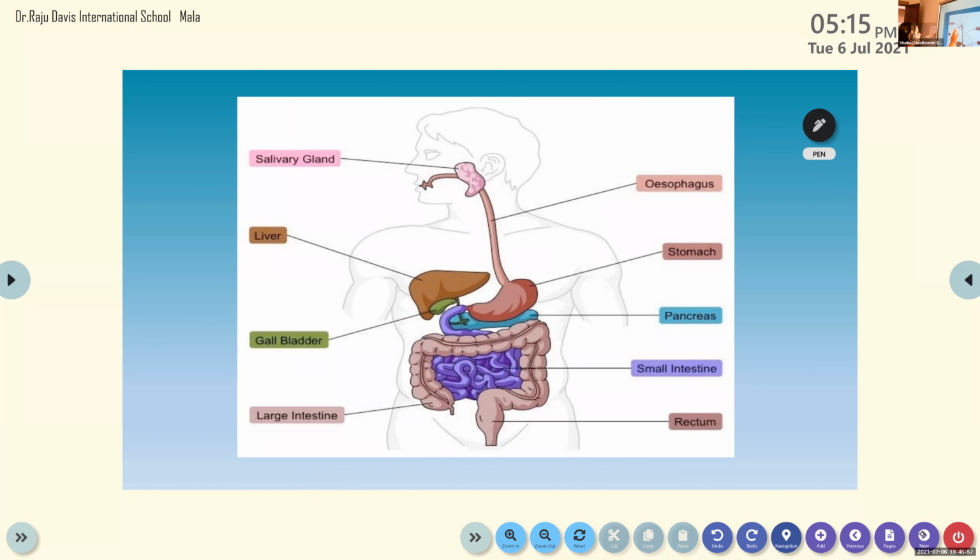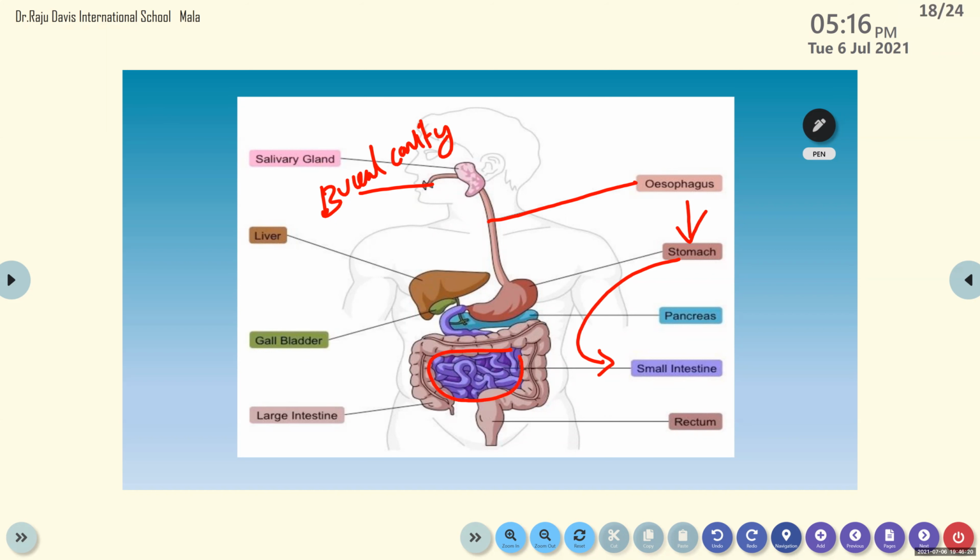So here we can see one more clear picture of our digestive tract. Here we have the buccal cavity. This is the esophagus, also known as the food pipe. Then it is connected to the stomach. Then the small intestine and large intestine. The large intestine ends in rectum. And finally, this is the anus, through which the undigested food is ejected outside. Is it clear? Yes, ma'am.